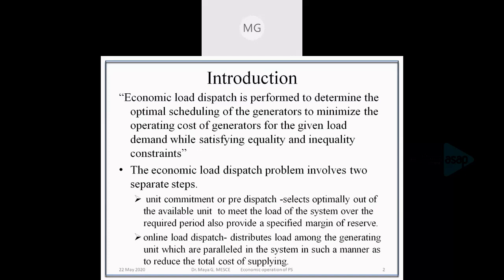So online dispatch considers whether the generating unit is operating or not. In the unit commitment method, the dispatch is done without considering whether the generating unit is operating or not. If it is installed in the system, that particular generation will be considered for unit commitment.